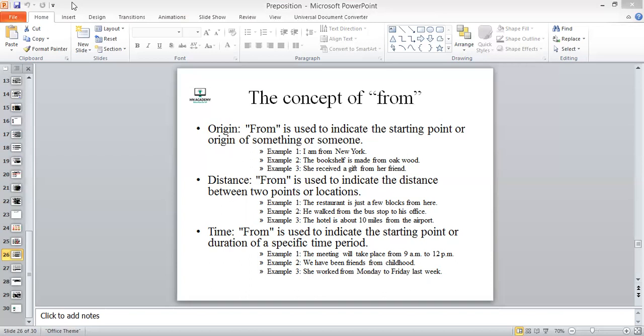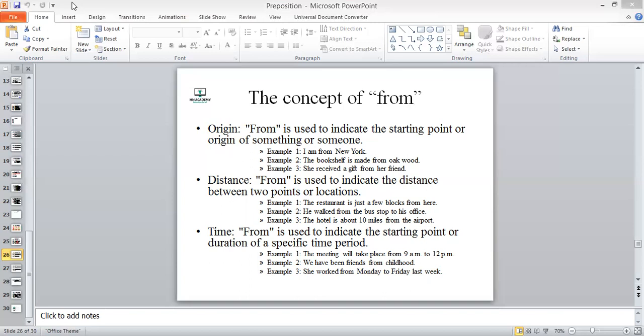The bookshelf is made from oak tree. Okay, so जो bookshelf का जो बनना है, that is from the oak tree. She received a gift from her friend, right? So this is the starting point के उसको जो gift मिला था, that was from her friend.